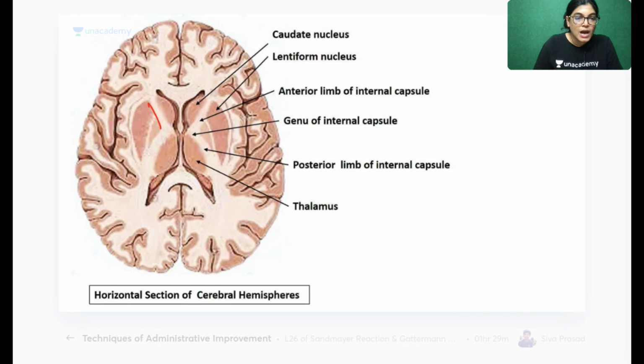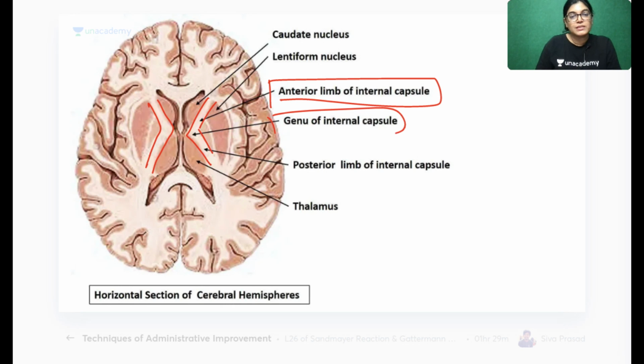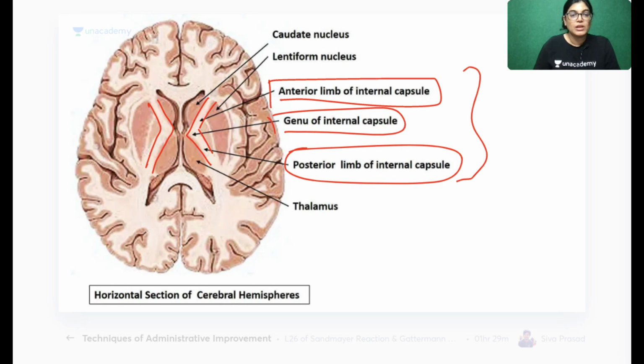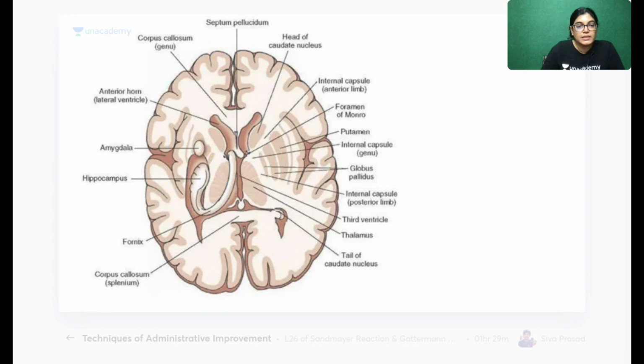This was asked in your MCQ to identify the type of fibers, and clearly you can see this is the internal capsule. This is the anterior limb, this is the genu, and this is the posterior limb of the internal capsule. It resides between the thalamus and caudate nucleus medially, and laterally the structure is the lentiform nucleus. L for lentiform nucleus and L for laterally, and we have thalamus and caudate nucleus medially. So we can clearly see these are the internal capsule fibers.